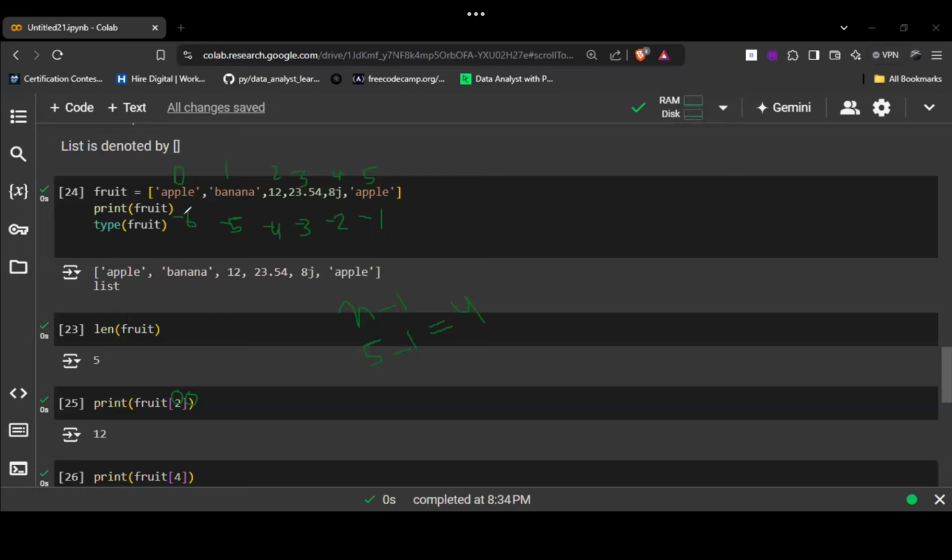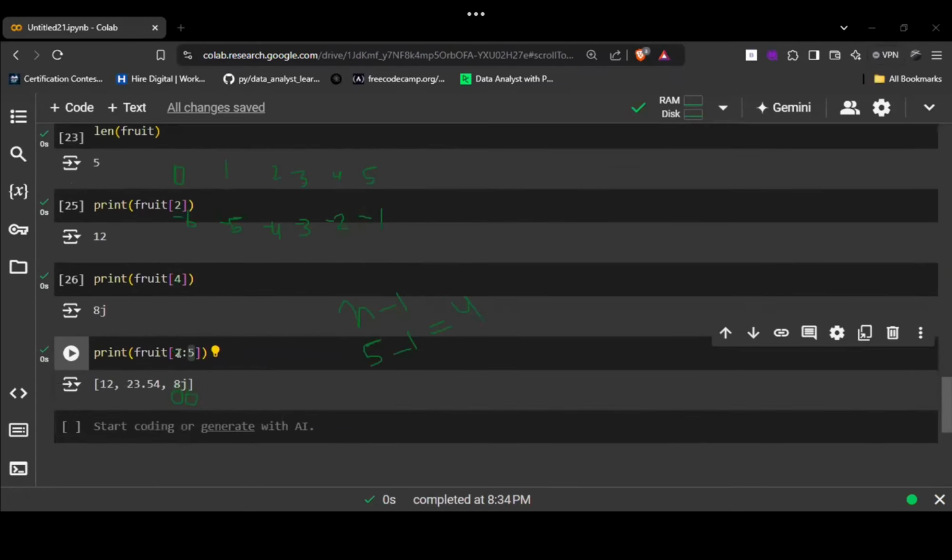Tell me, guys, are you clear with this one? I'm not talking about negative indexing for now. Clear with this, how it is printing till 8j? Unmute yourself and tell me if you have got this, or if you have a doubt, you can ask.